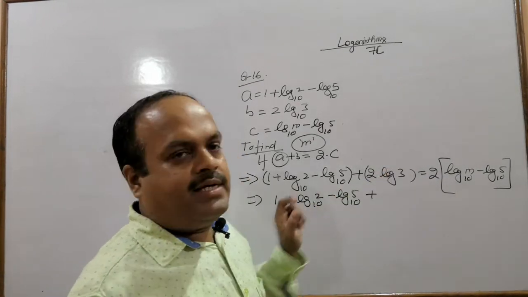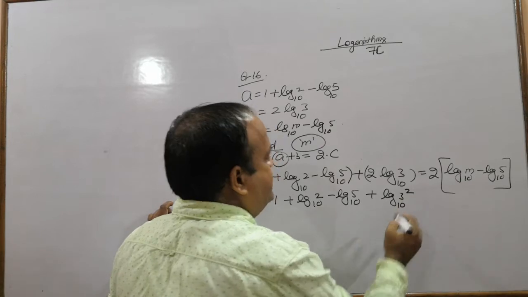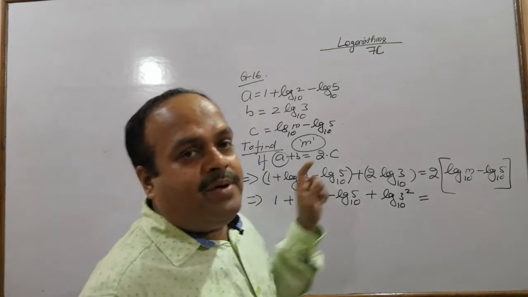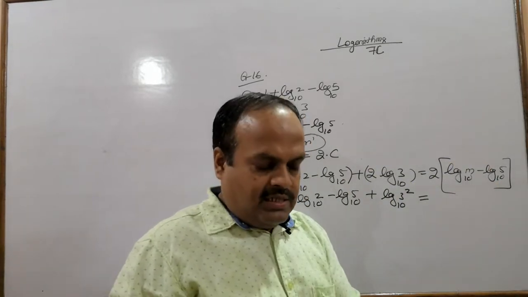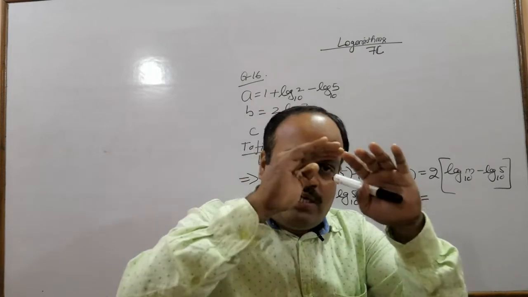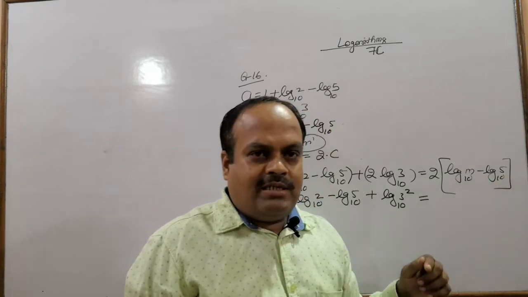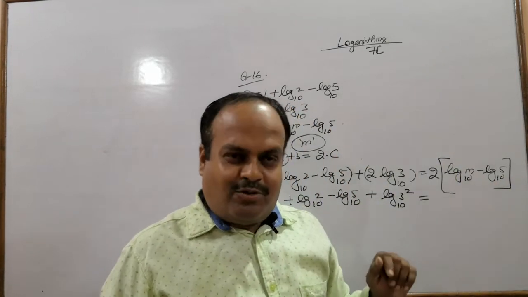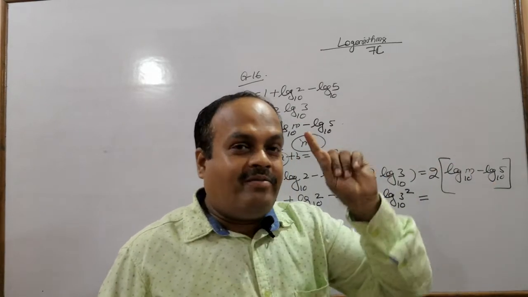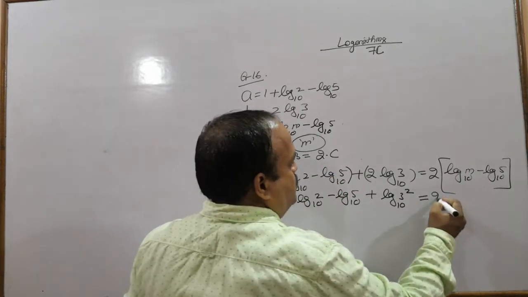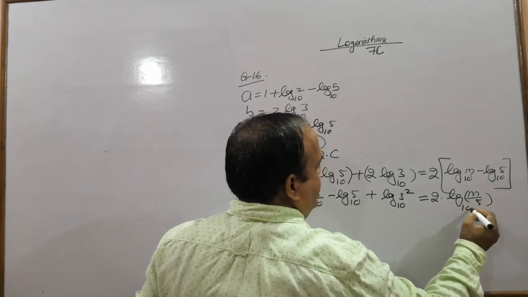1 plus log 2 to the base 10 minus log 5 to the base 10 plus ये 2 कहाँ रहा होगा? पावर पे. So we can write it as log 3 square to the base 10. अब यहाँ पे मत सोचिएगा कि ये 2 पावर पे रहा होगा, नहीं. First we will simplify the bracket. The law of algebra says that first we need to simplify the bracket. So in this bracket we have the difference of the logs. So by the converse of the quotient law, it can be changed to log m upon 5. So 2 into log m upon 5 to the base 10.